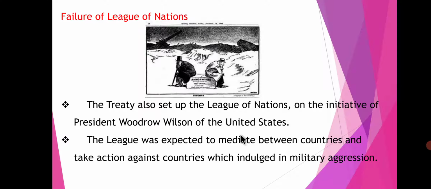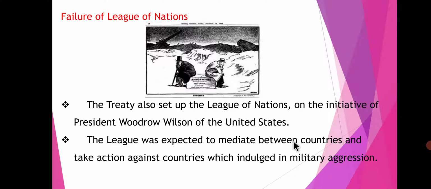So this treaty is set up by the President of the United States, Woodrow Wilson. The League was expected to mediate between countries and take action against any country that indulged in military aggression. Okay, why did they start the League of Nations? To mediate between the countries and act against any country that indulged in military aggression.